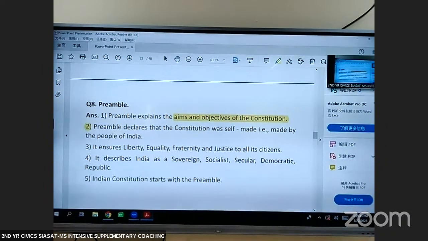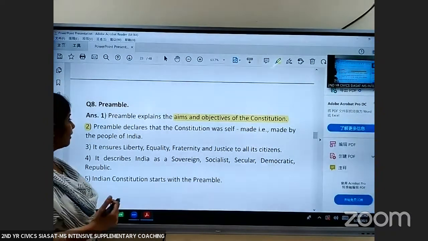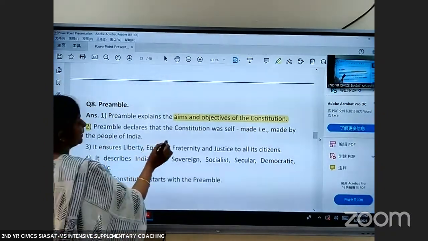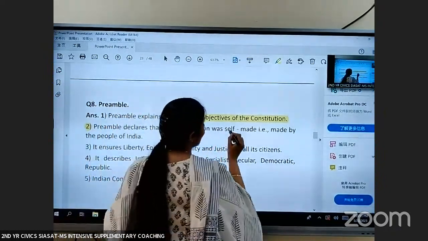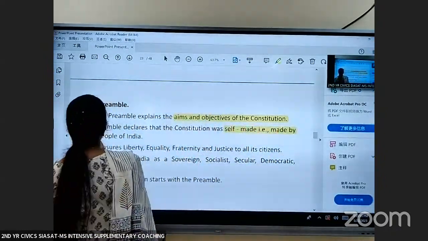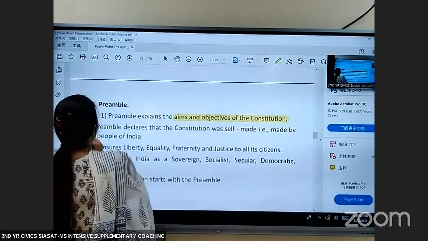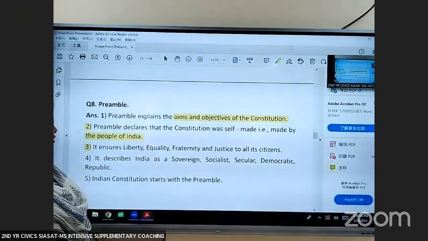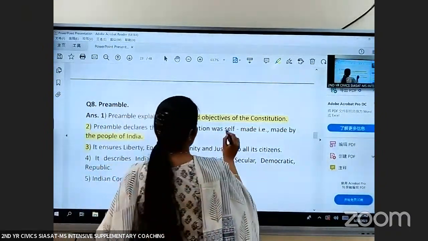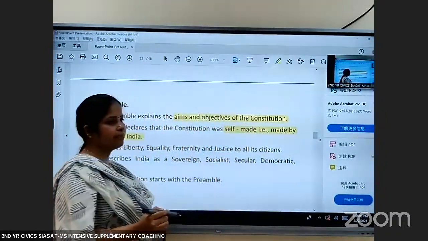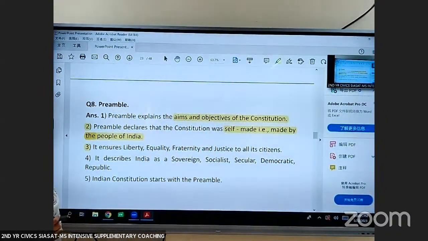Every Constitution will have a preamble, and preamble declares that the Constitution was self-made, that is made by the people of India.